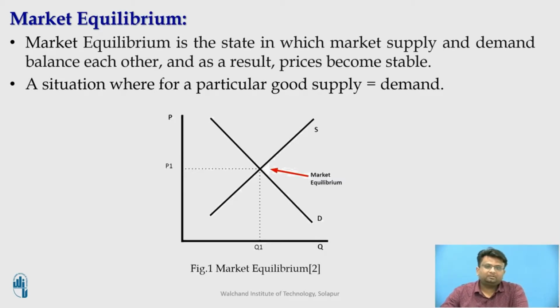Market equilibrium is a state in which the market supply and demand balance each other, and as a result the price becomes stable. It is a situation where, for a particular good, the demand and the supply are equal. In the diagram as shown, the equilibrium price is P1 and the equilibrium quantity is Q1. So at the price P1, the quantity supplied is Q1 and we have the equilibrium point. It is a point where the supply and the demand curve meet each other. It means the supply of the good is equal to the demand for the good.